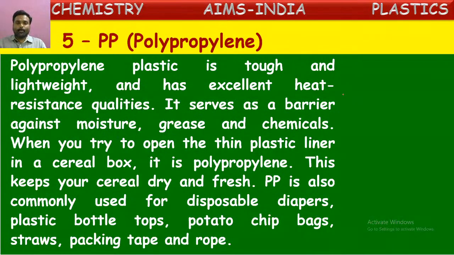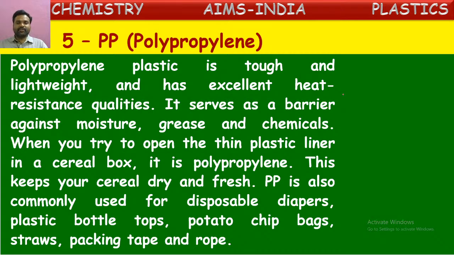When you try to open the thin plastic inner in a cereal box, certain cereal boxes we get while buying, there is a thin layer of plastic. That plastic layer inside is made of polypropylene, which means PP, with the fifth code. This won't allow any moisture or air into the container, so the cereal preserved inside stays fresh enough and won't be spoiled. This keeps your cereals dry and fresh.